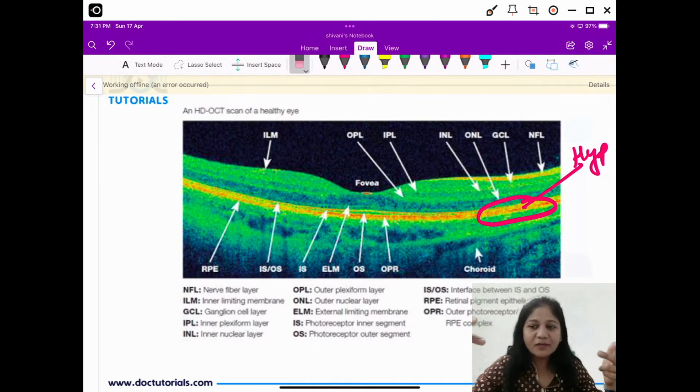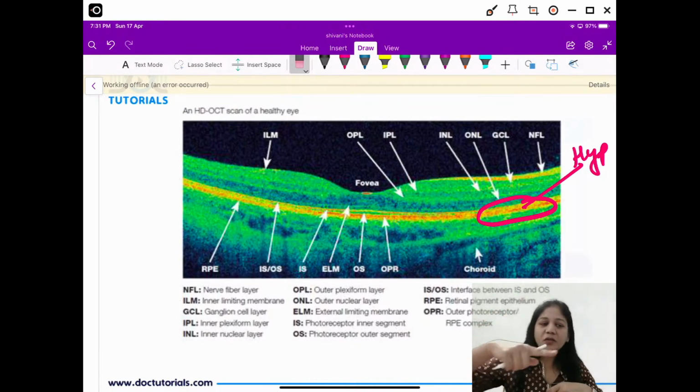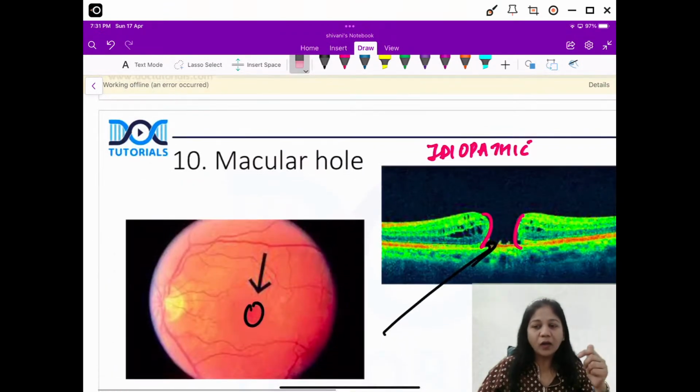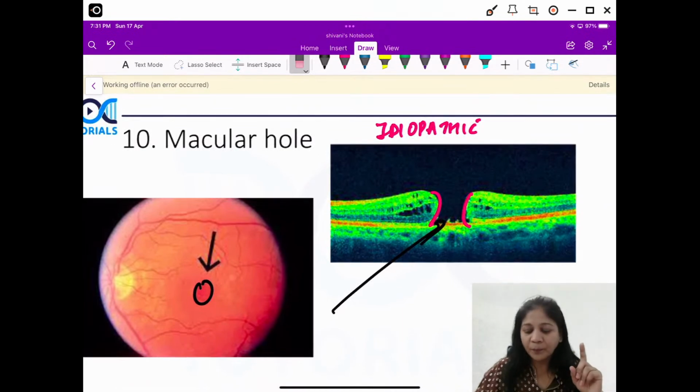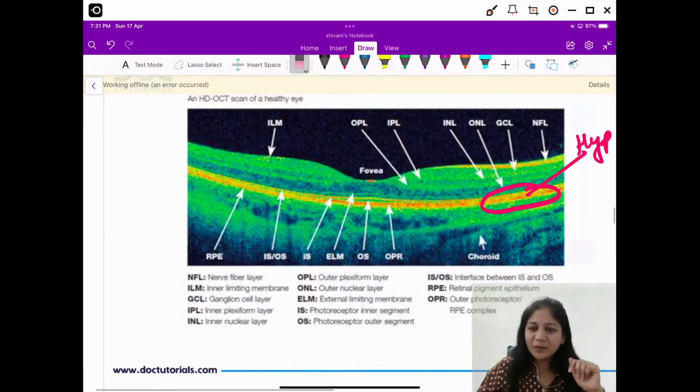So brighter colors, yellow red colors, mean more hyper reflectivity, okay? Please remember, you have to identify which is the outer area and which is the inner area. Then you see the foveal depression, and when you see some abnormal OCTs, you will find one of them is an important macular hole, okay? So this is a normal OCT picture, the other one was a full thickness macular hole.